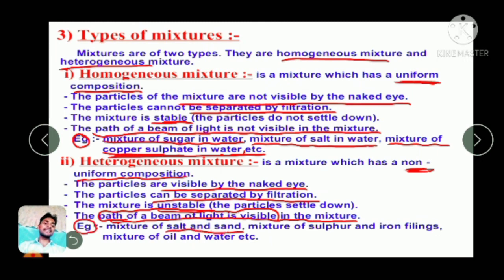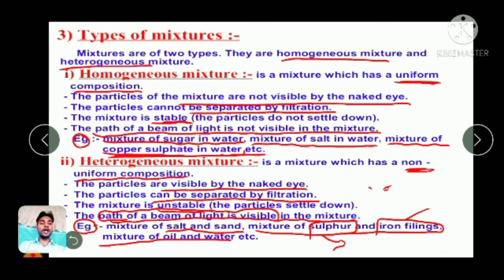Okay, now we need to understand what those mixtures are. For example, if you mix salt with sand, you can easily identify which are the particles of the salt and which are the particles of the sand. In a mixture of sulfur and iron, sulfur is a yellow material and iron is a bluish material. So you can easily identify which one is the iron filing and which one is the sulfur particle.